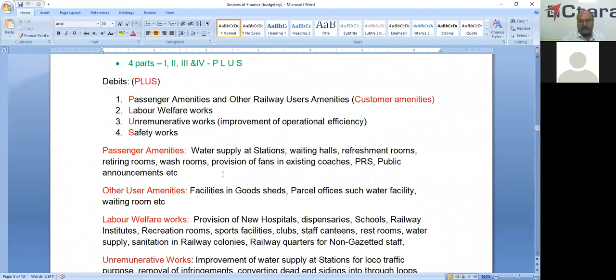Other user amenities are for goods users, that is, facilities in goods sheds and parcel offices, such as water facility and waiting room. These two are part of development fund 1.